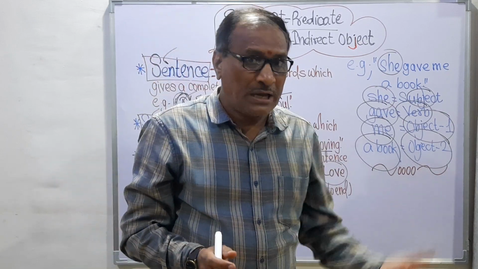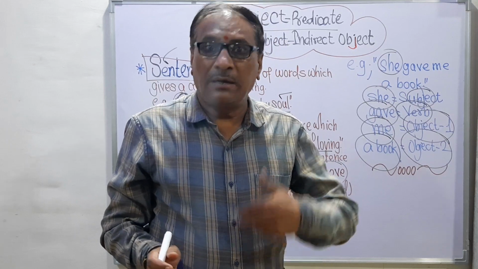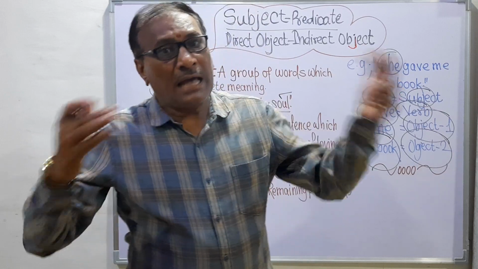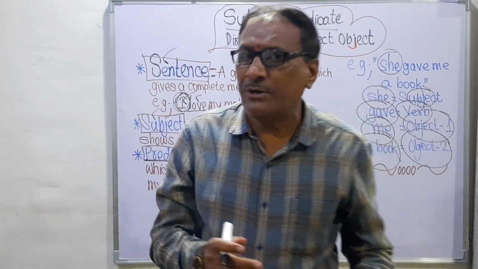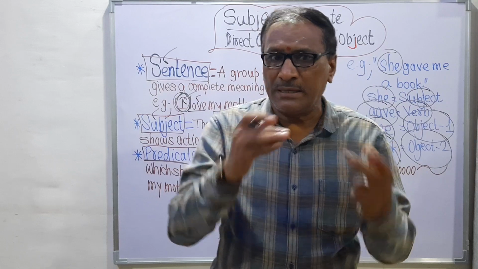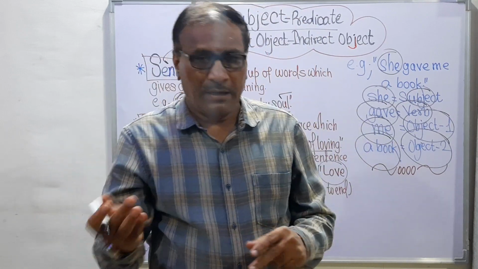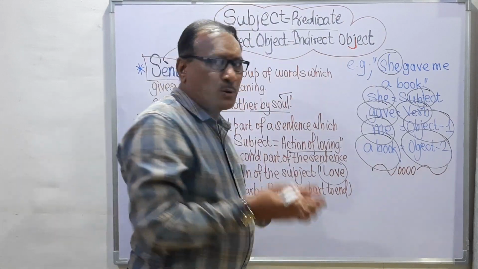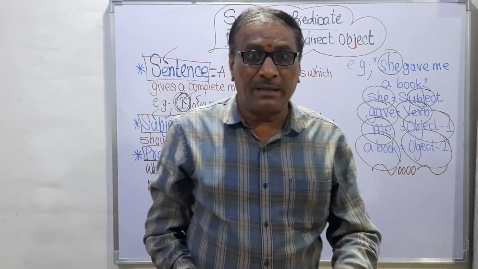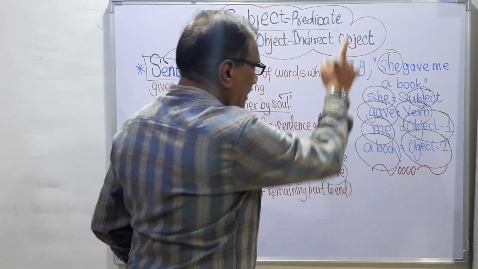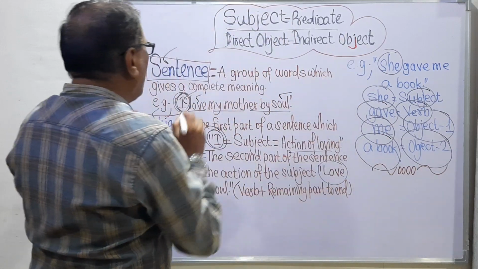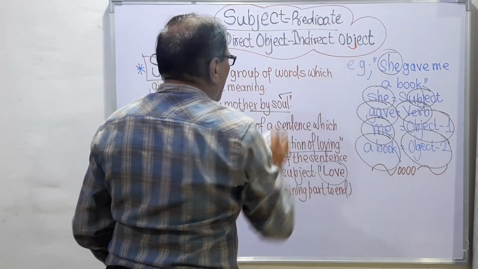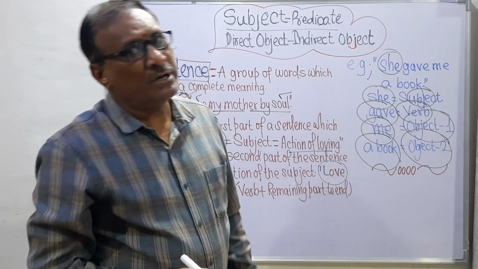The direct object is the one acted on by the subject the first time, and the indirect object is the particular object on which the action by the subject is done secondly or at the second time. So we have seen that in one sentence there are two objects, and in this way we can speak our English. Here today we have seen what is subject, what is predicate, what is direct object, and what is indirect object.